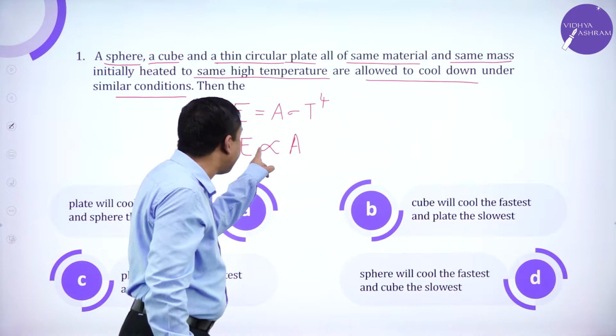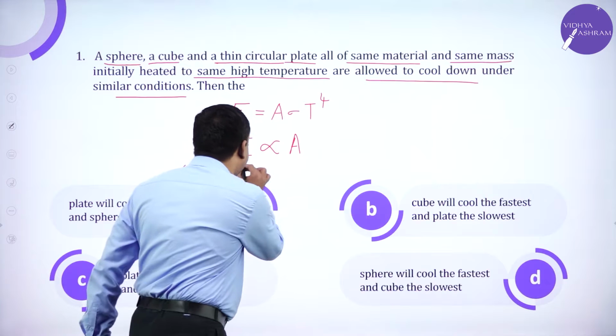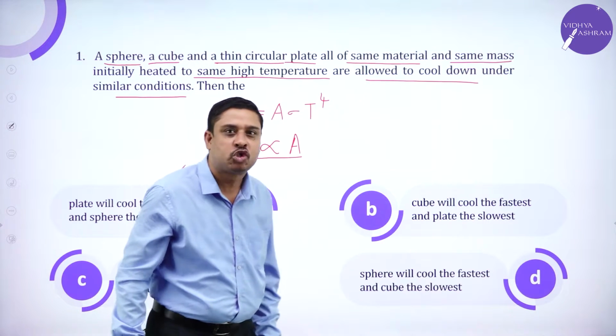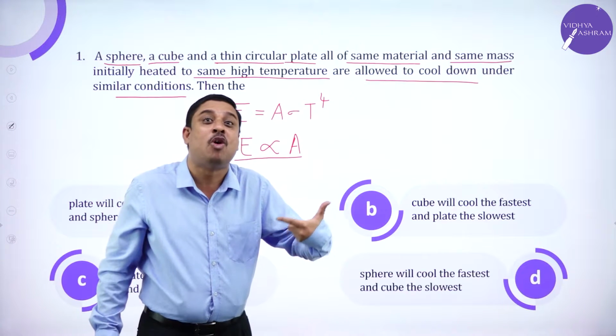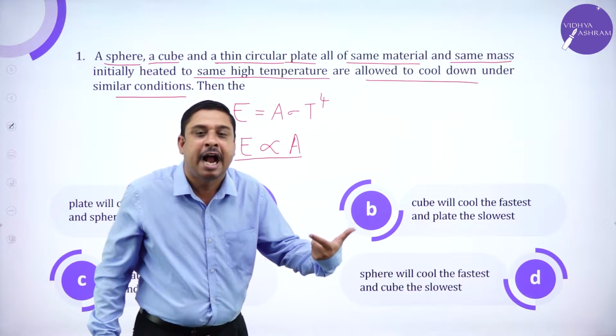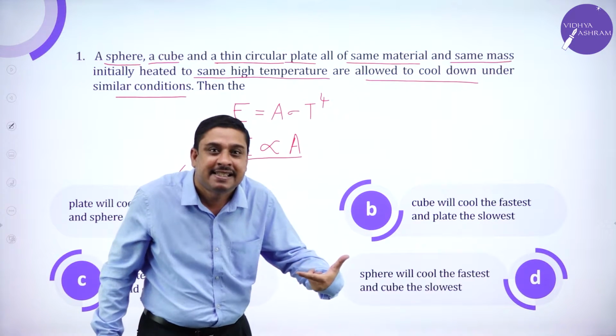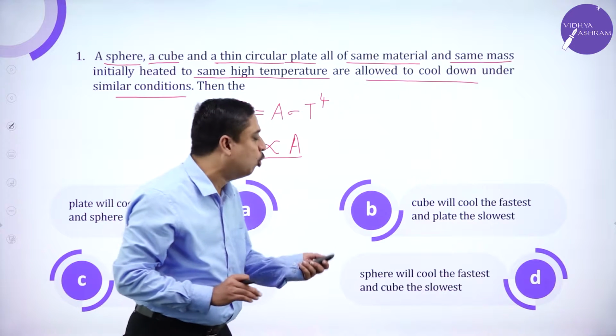So very clearly from Stefan's law, E is directly proportional to A. So the object having more surface area cools faster, an object with less surface area will take time to cool. Fine.